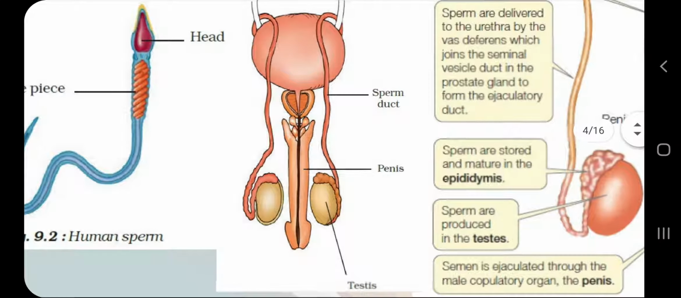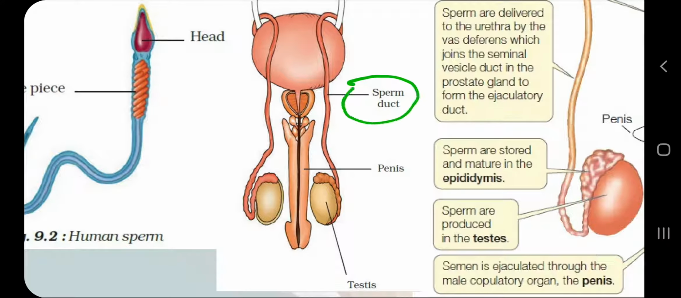Okay, so no need to panic by seeing this diagram. You only need to remember 3 names: sperm duct, penis and testicles. It is a complicated organ, the male reproductive organ. And the one question is, what is the purpose of the male reproductive system, or what is the purpose of